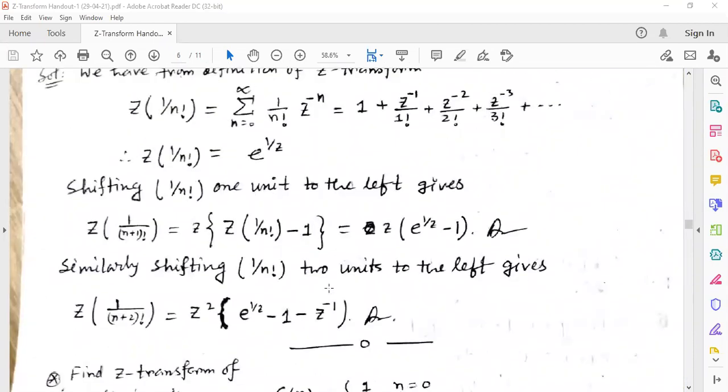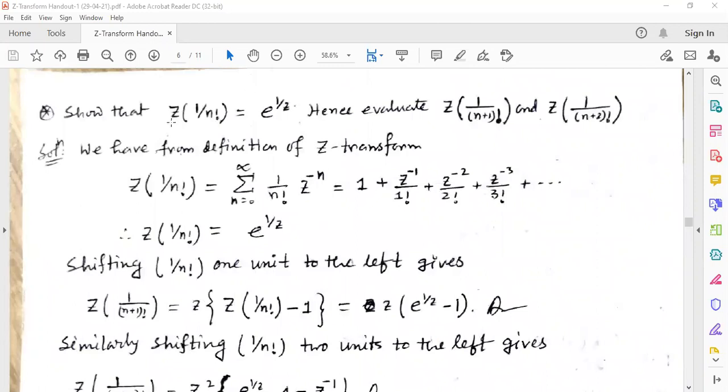One problem is given, we can find it out. Show that Z of 1 by factorial n equals e^(1/z). Hence evaluate Z of 1 by factorial (n+1) and Z of 1 by factorial (n+2). From the definition of Z transformation, Z of 1 by factorial n equals summation n equal to 0 to infinity 1 by factorial n z^(-n).